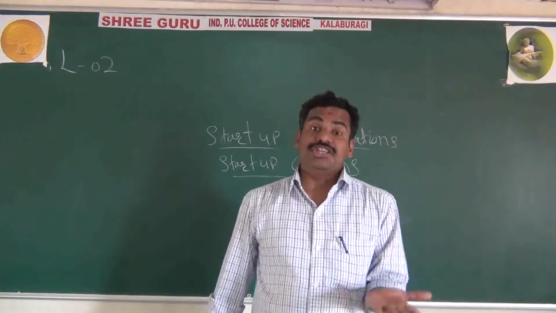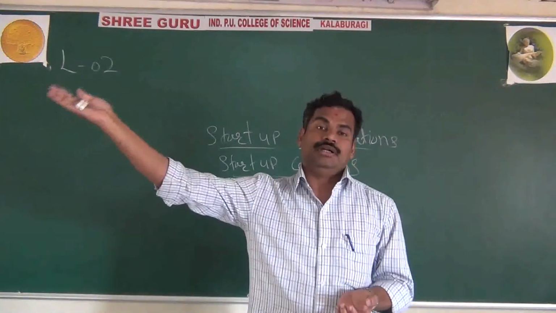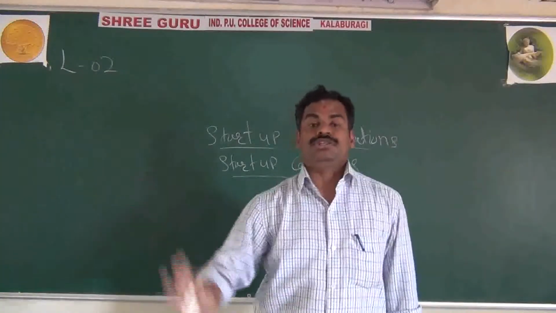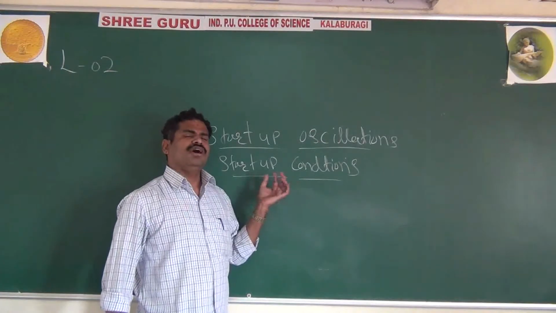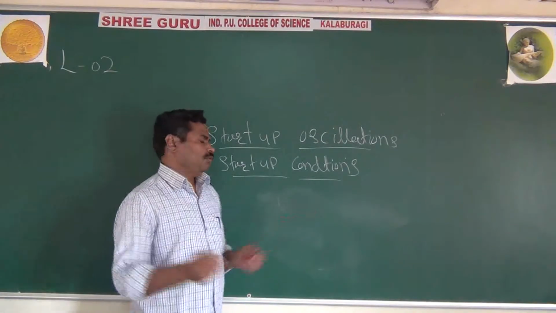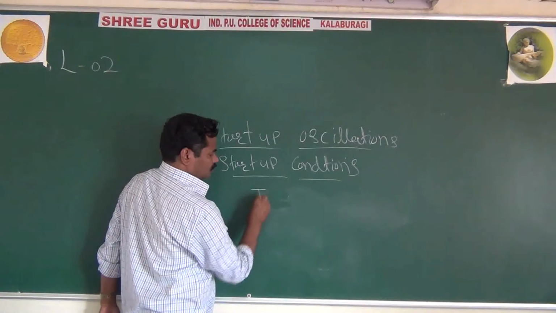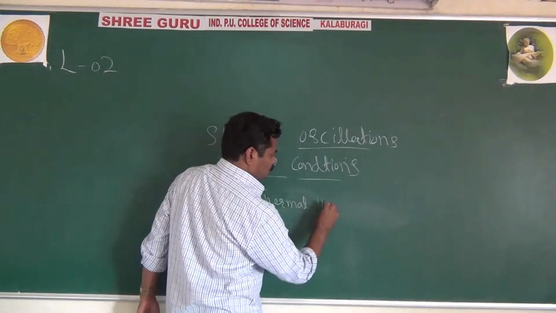The oscillator generates its input itself, but in an amplifier you are applying the external input. It means in an oscillator you are not applying any external input. And how will you get that input? That input voltage is nothing but the thermal voltage.